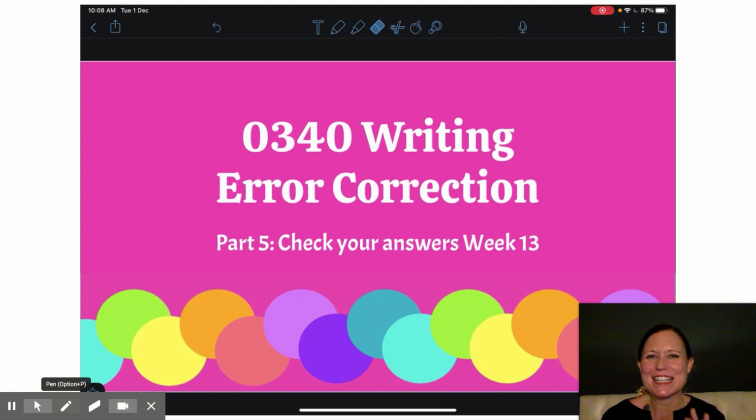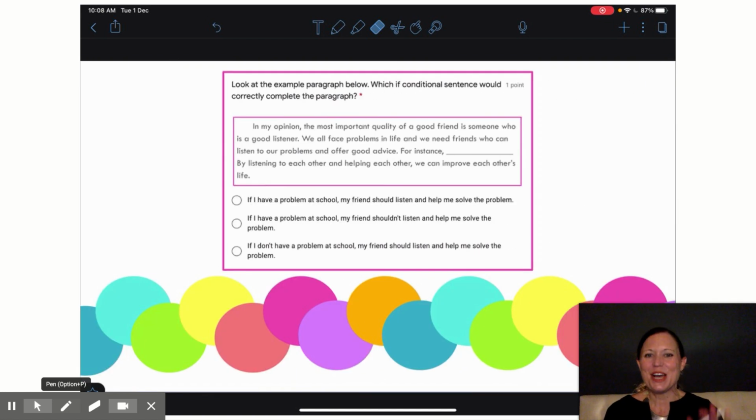We're back for our last part of this lesson. We're going to check those answers for week 13, if conditionals, and see if we got them all right. So our first question asked us to find which if sentence would best complete this paragraph.